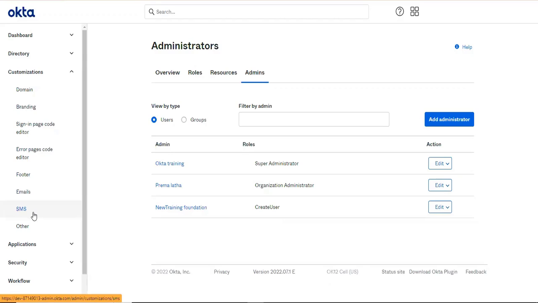Likewise you can customize the SMS which is sent from Okta to the end user. The other tab will have all the other remaining stuff. Let's see from the starting one.